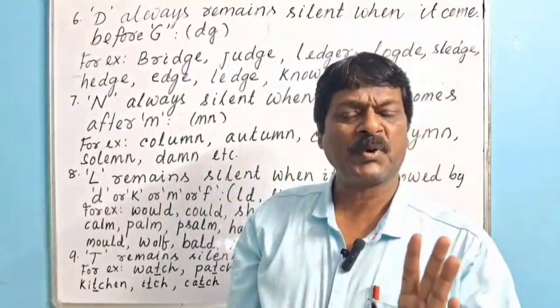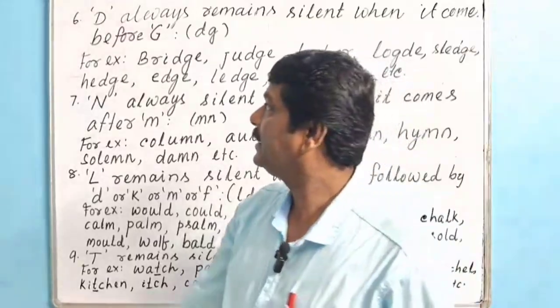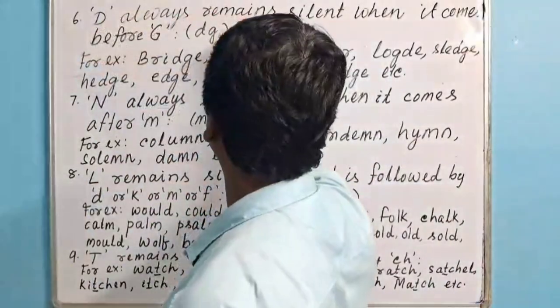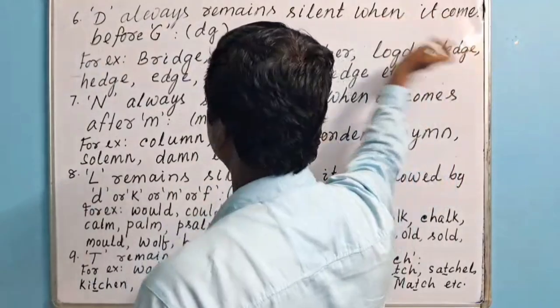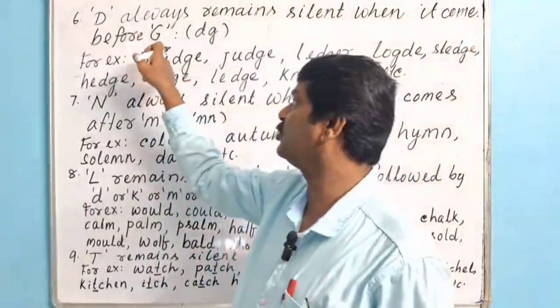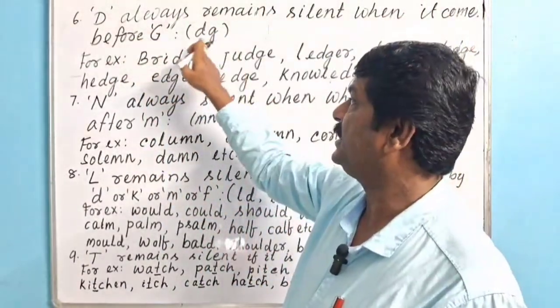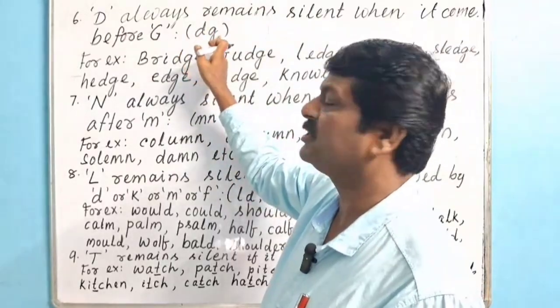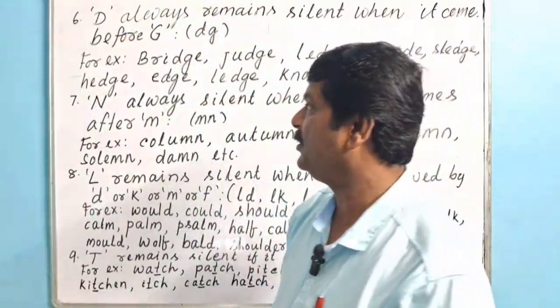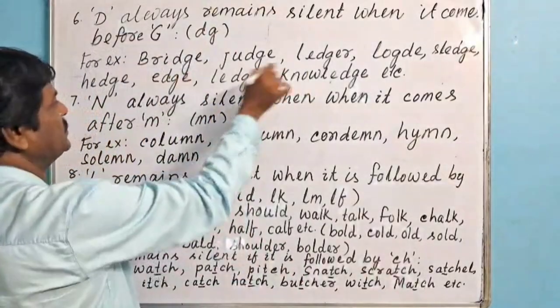What does point number 6 say? D always remains silent when it comes before G. The combination will be like this: D will remain silent when it comes before G. For example, bridge.